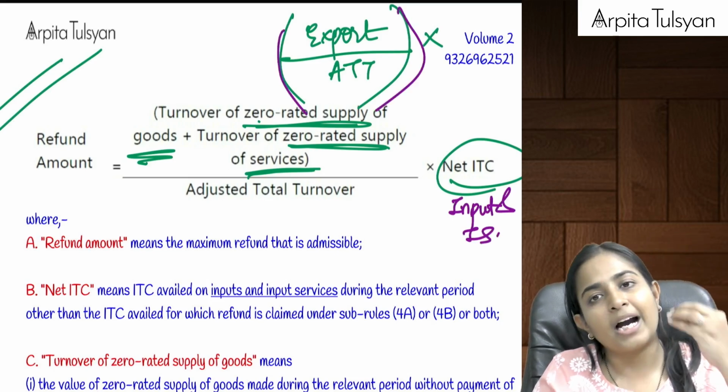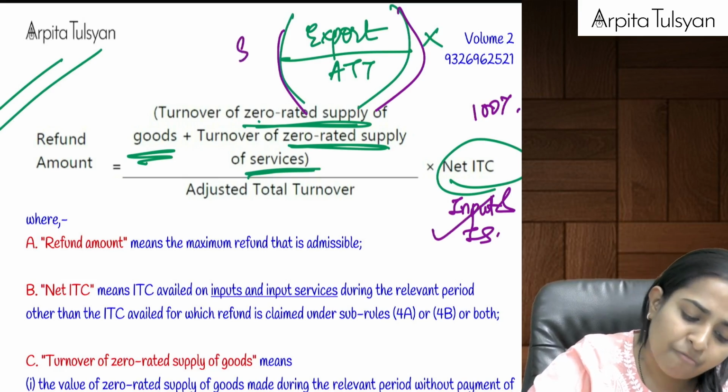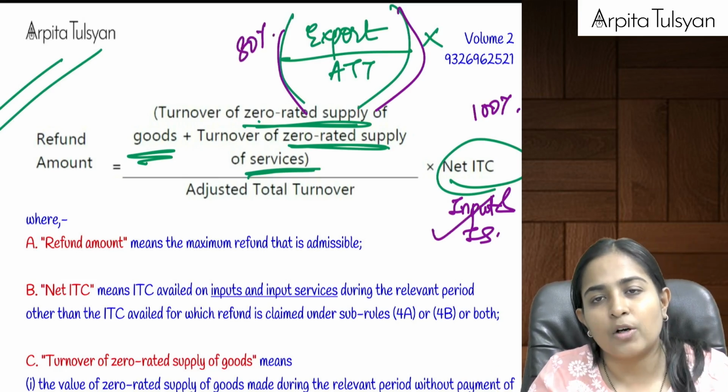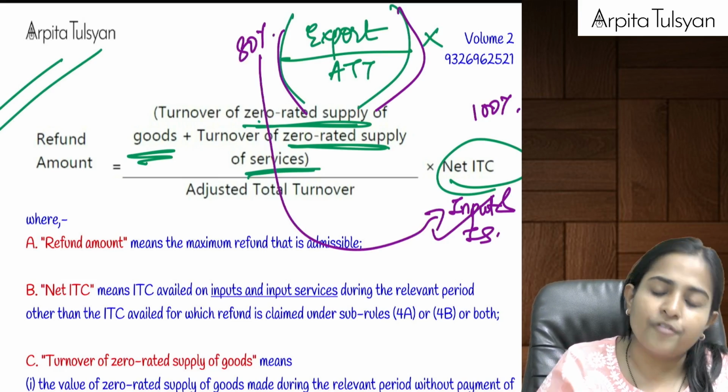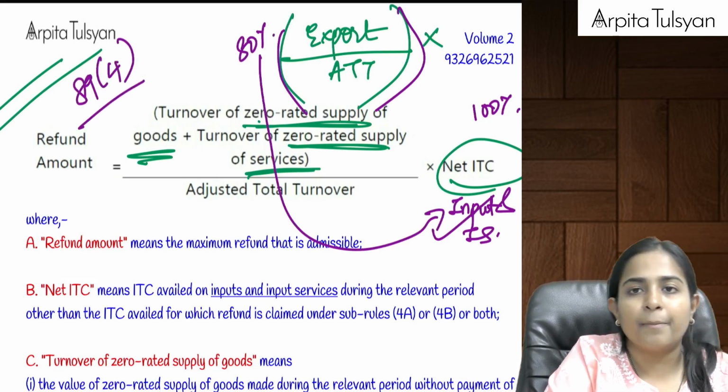Suppose I am doing 100% export, so 100% credit I will get. Suppose my export is only 80% out of total, so 80% of the inputs refund I am eligible for under rule number 89, sub rule number 4.